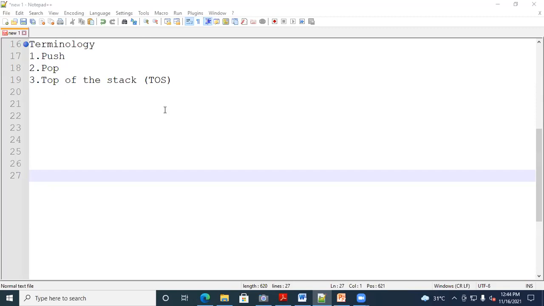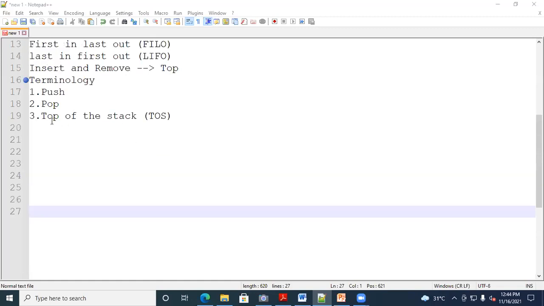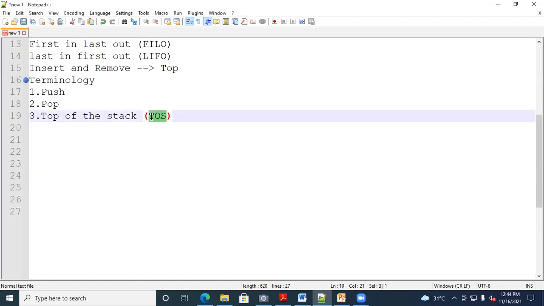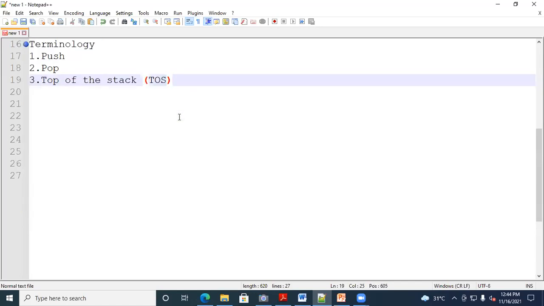Okay. Now, what we are discussing? We are discussing the terminologies associated with the stack. So first is the push, pop, and after that, top of the stack, in short we'll say TOS. For what purpose is this TOS used? To return the topmost element of the stack.